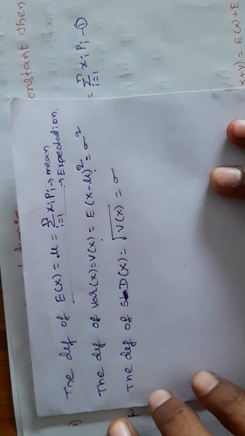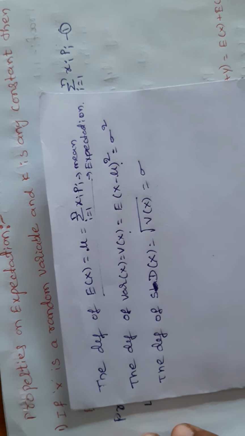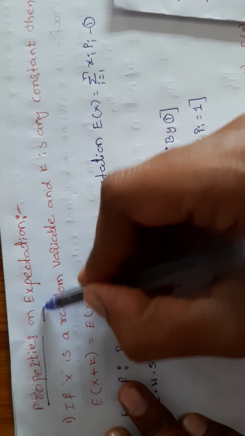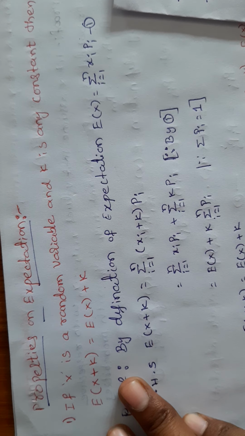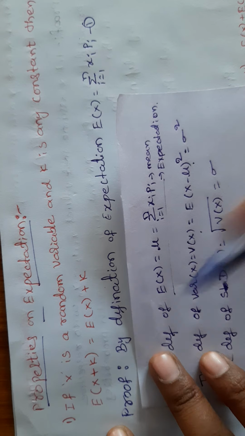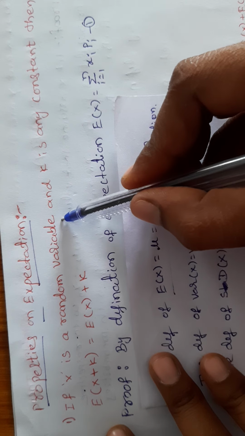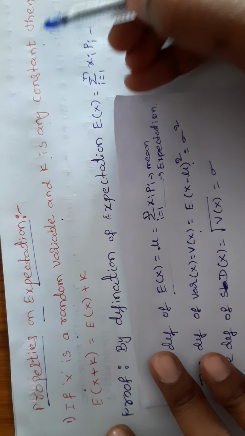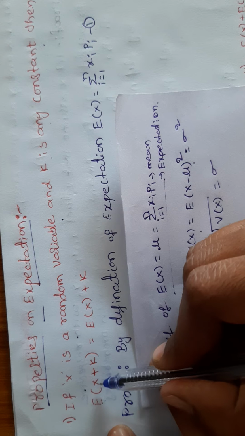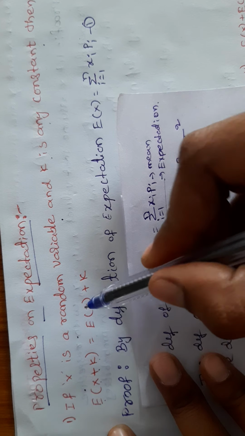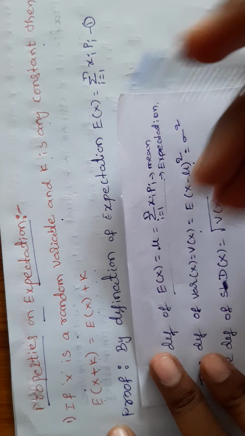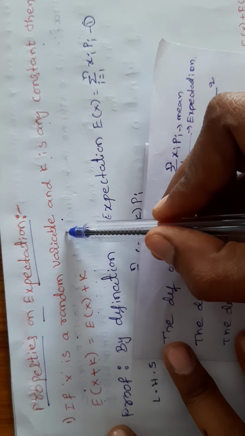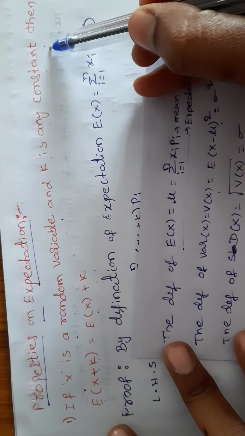Now, based on these, we'll see the properties of expectation. The first property is: if X is a random variable and k is any constant, then we have to prove E of (X plus k) is equal to E of X plus k. Clearly it is mentioned X is a random variable, and k is any constant.